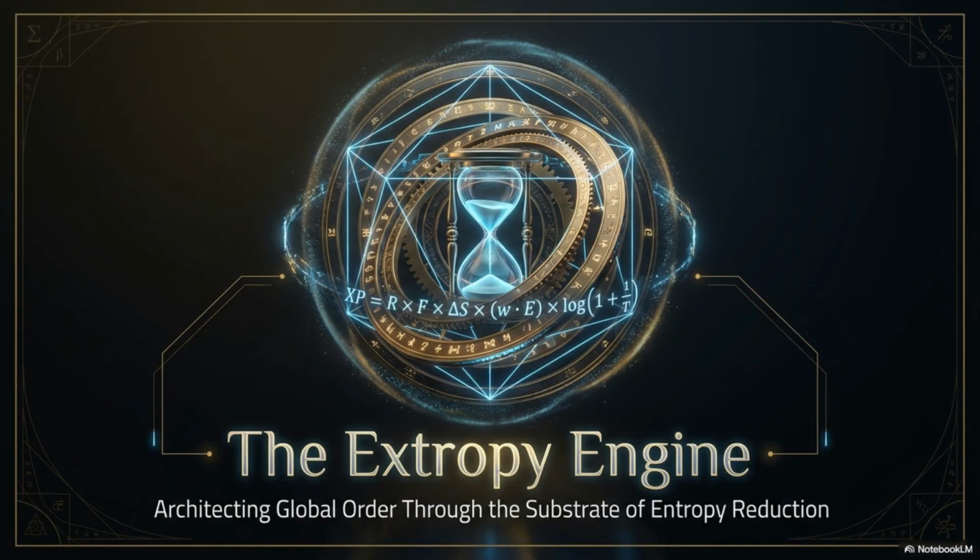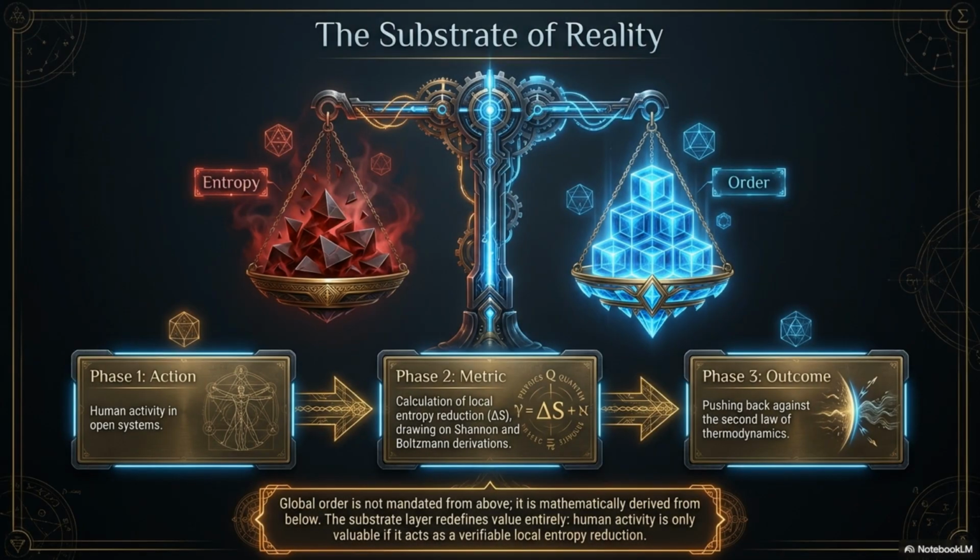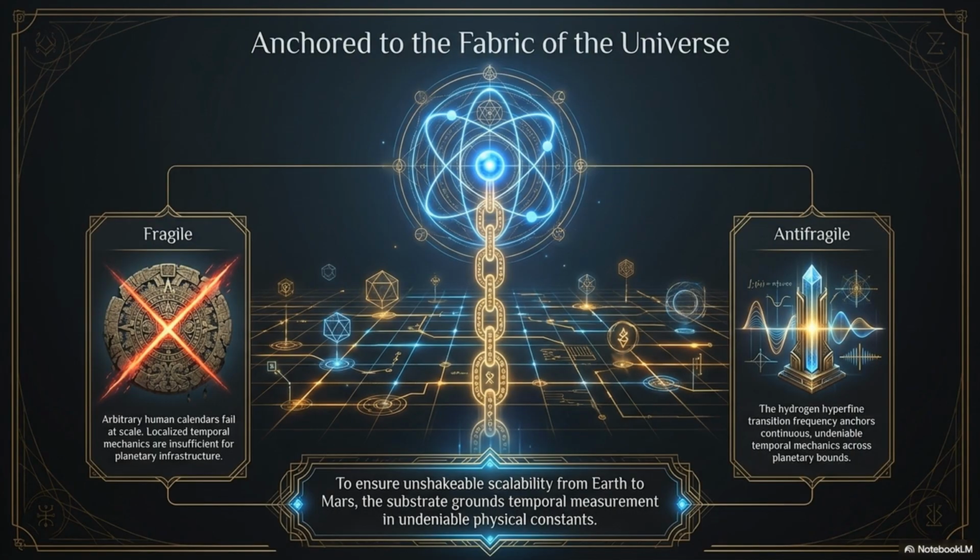Welcome to the video on the Extropy Engine, architecting global order through the substrate of entropy reduction. The substrate of reality illustrates the continuous battle between entropy and order. Human activity is valuable only if it acts as a verifiable local entropy reduction, pushing back against the second law of thermodynamics. To ensure unshakable scalability, the system is anchored to undeniable physical constants.